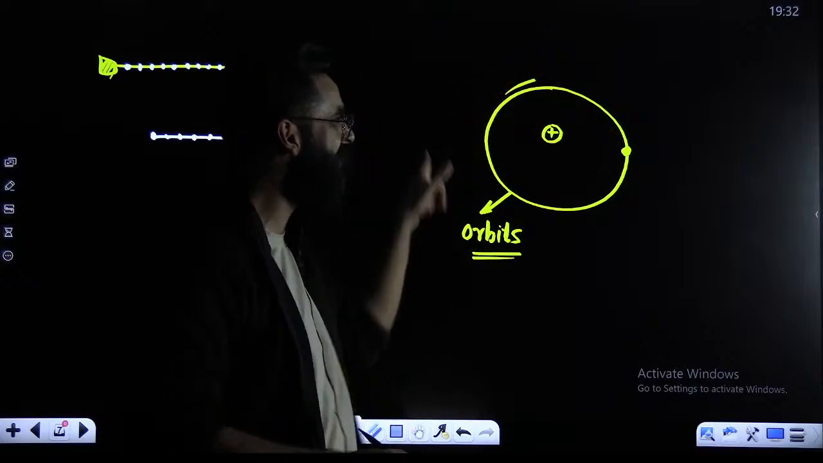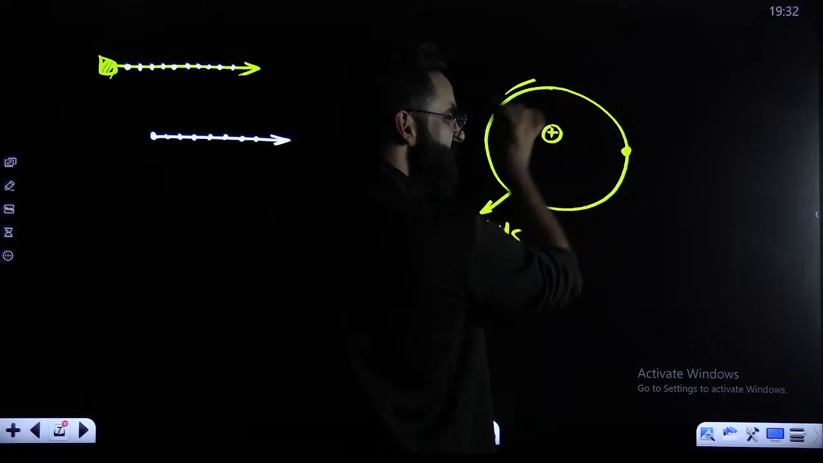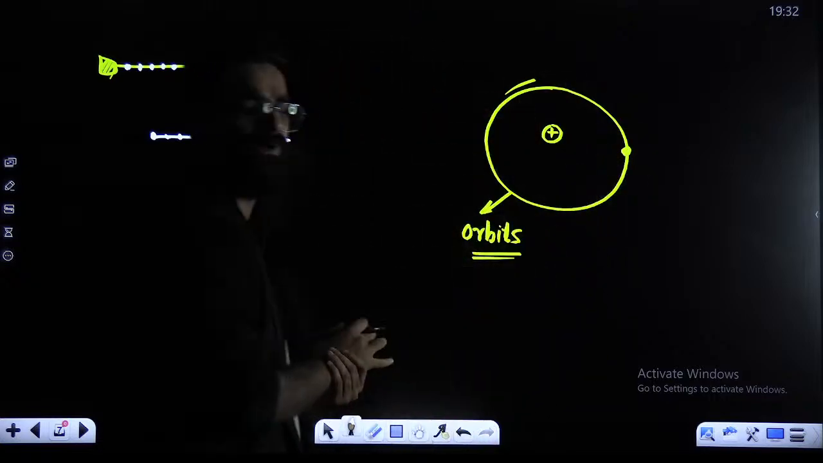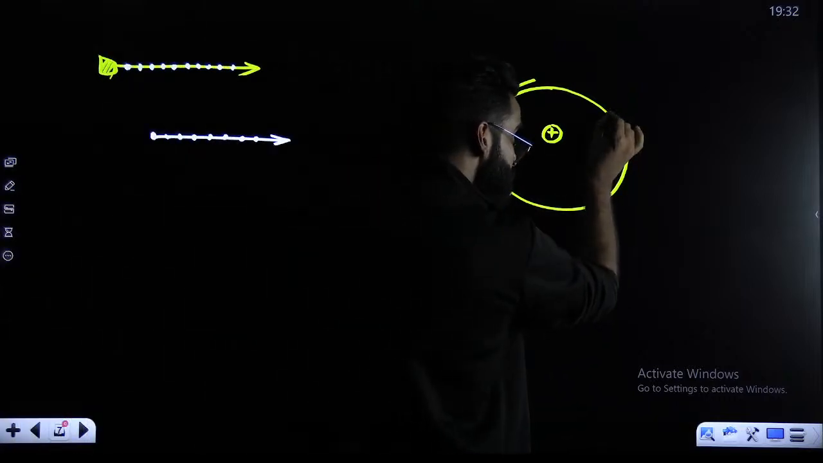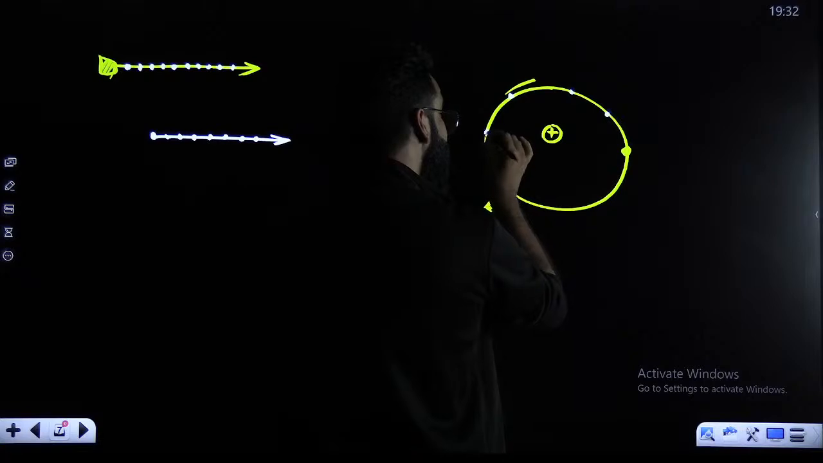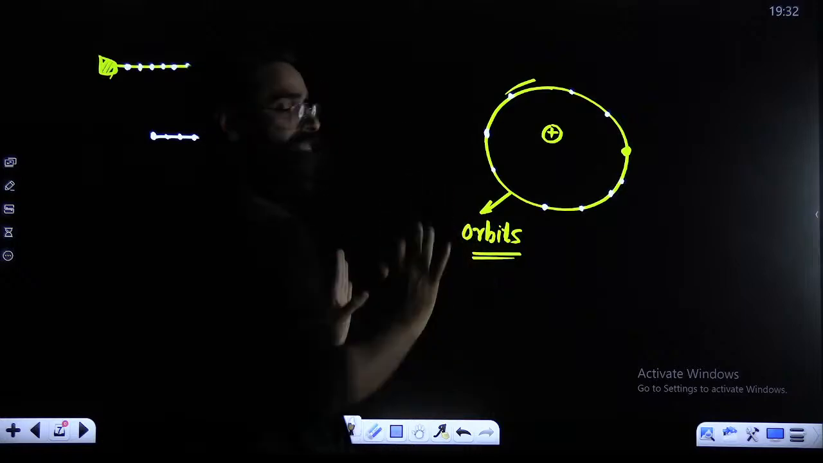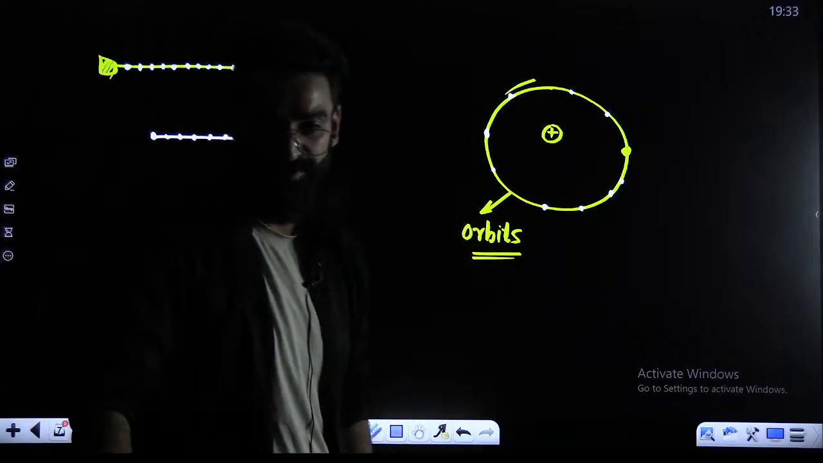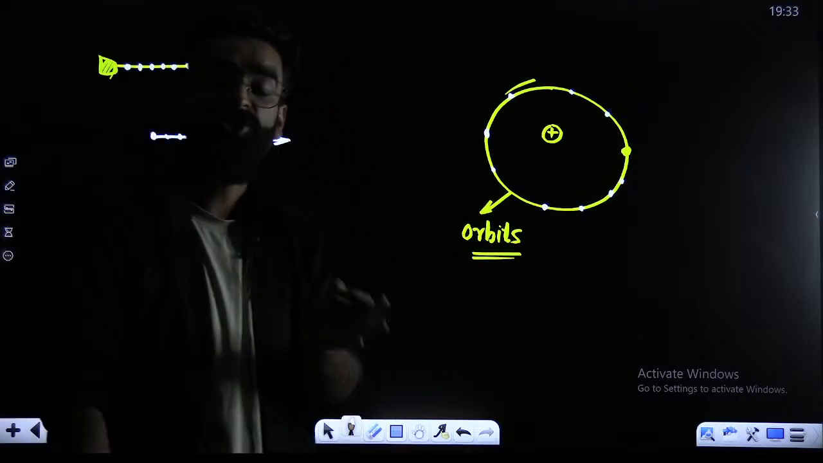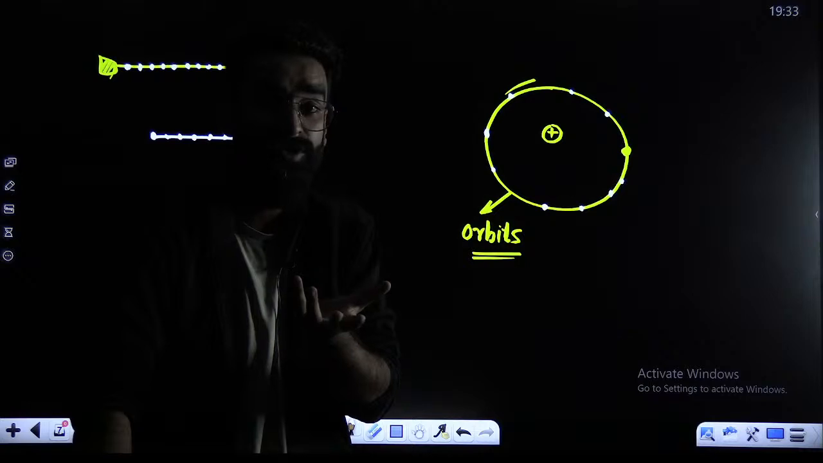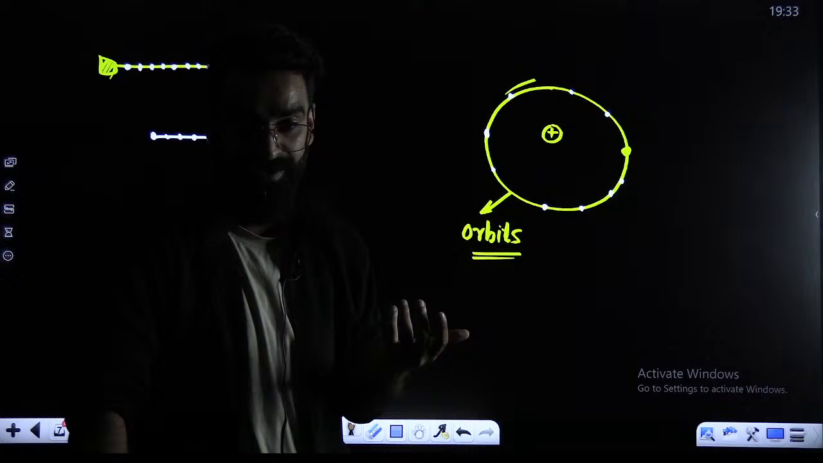Similarly, how can you say that the electron is revolving in this particular circular path? How can you say that the electron is following this particular path? You can only say that if you exactly know the position and the momentum of the electron simultaneously with 100% accuracy at every point of time. But that's impossible. You cannot calculate the position and the momentum of a microscopic particle like an electron simultaneously with 100% accuracy. We got to know about that, right?